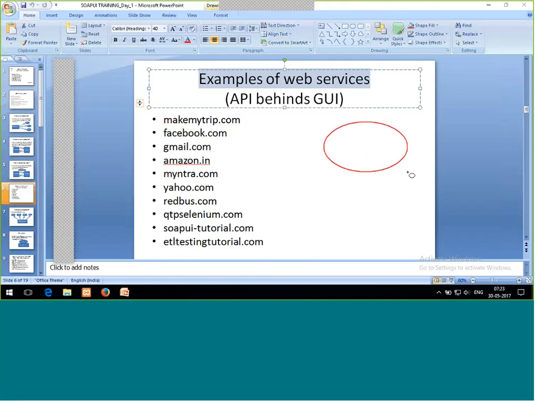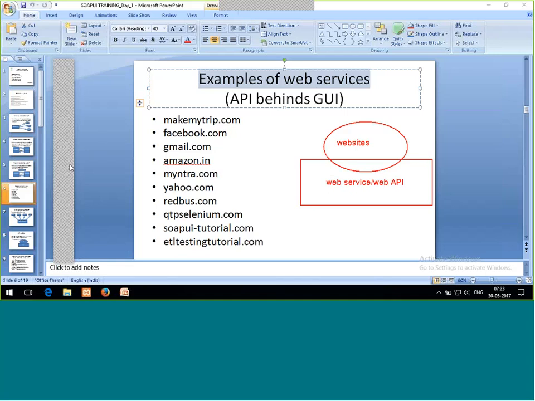So Amazon.com or a MakeMyTrip.com hotel searching app or any of the websites, these all are my websites. And what is a web service? Web service is present over here. Let me write first, a web service or a web API. Okay, so what does it mean?